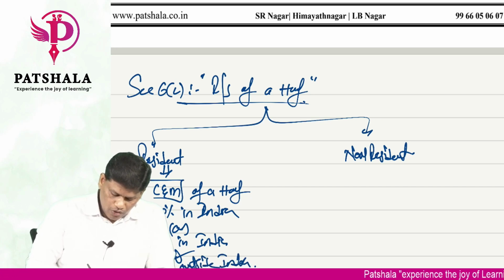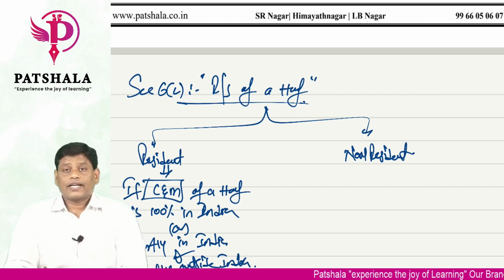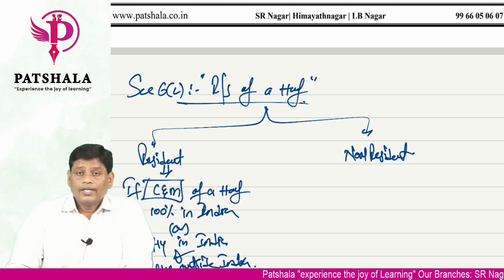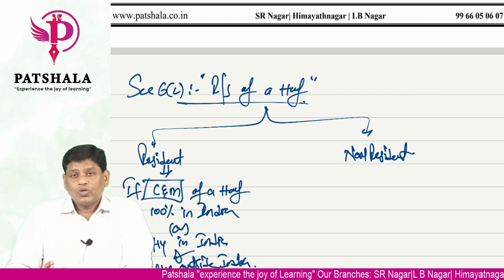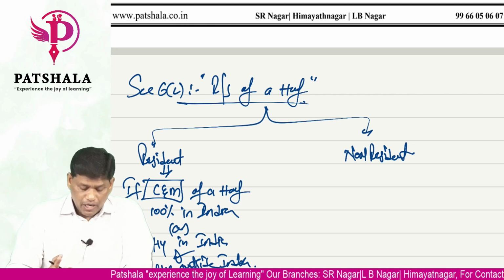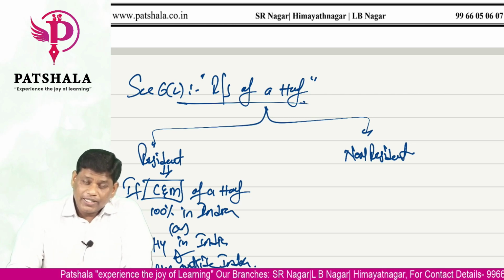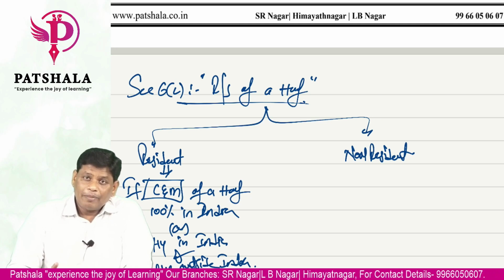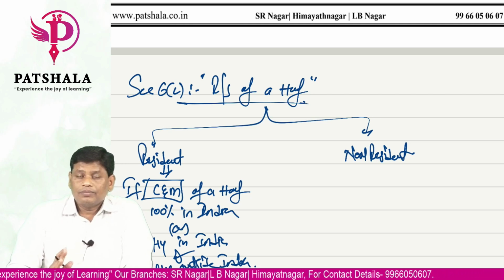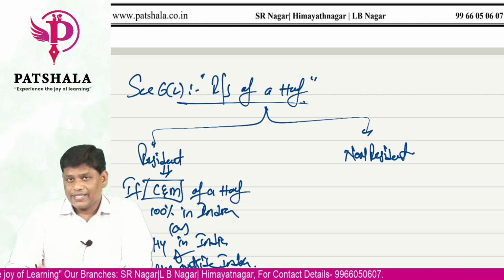So HUF is not a natural person like you and me, so we don't use the period of stay in India. It's an artificial person, so we use control and management. If that control and management is 100% in India, or partly in India and partly outside India, based on that we say it is a resident.